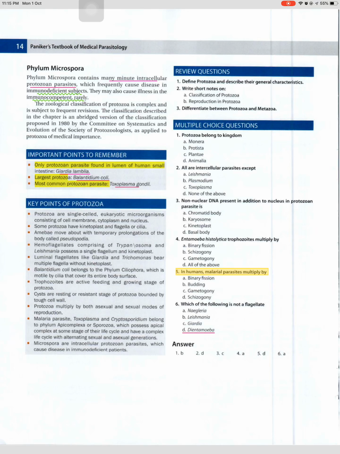5. In humans, malarial parasites multiply by: A. Binary fission. B. Budding. C. Gametogony. D. Schizogony. 6. Which of the following is not a flagellate? A. Naegleria. B. Leishmania. C. Giardia. D. Dientamoeba. Answers: 1. B. 2. D. 3. C. 4. A. 5. D. 6. A.